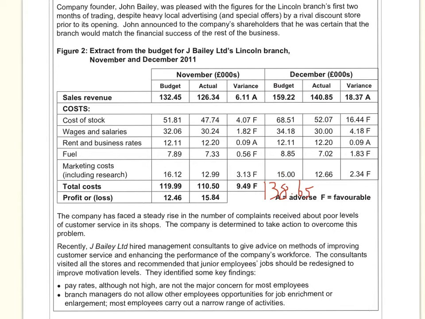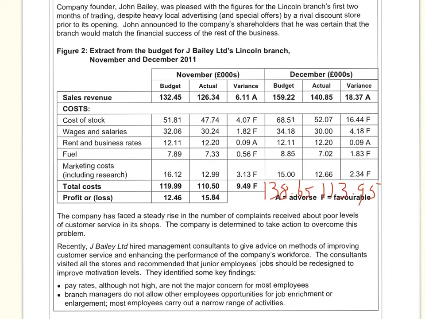Now we have to do the same for the actual costs. These are the ones that we predicted, we forecast, but then we look at the actual to see what they actually were. When we add these 5 figures up, we get the actual costs, which came to 113.95.